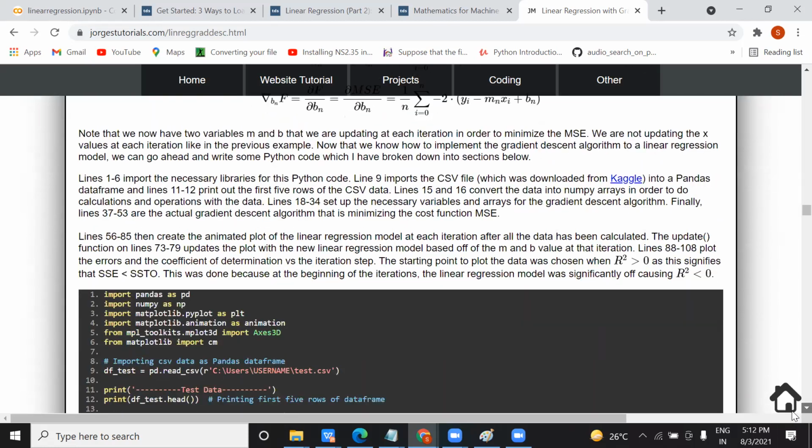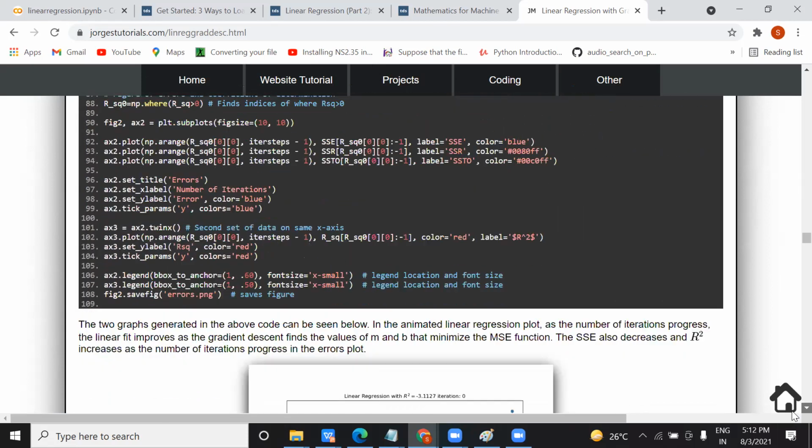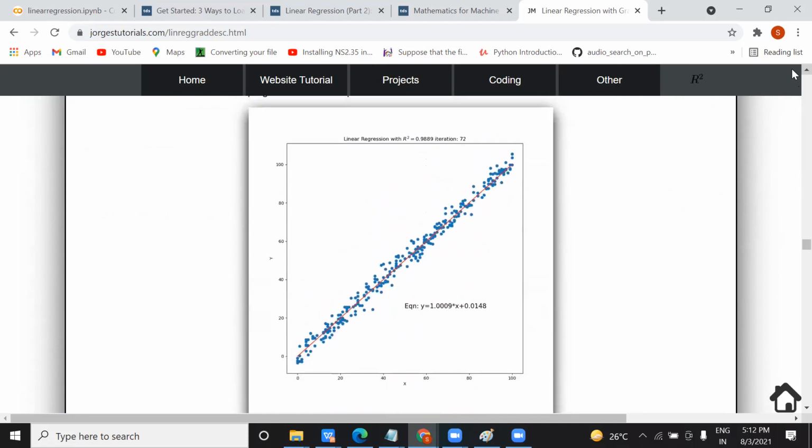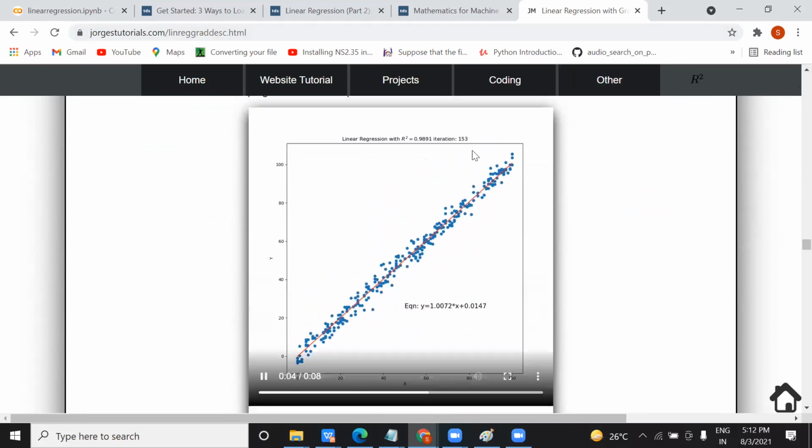Let me see if there is any graph. Okay, yeah. See here, this iteration means as you are training on more data, this line will keep on changing, and this line will adjust itself, and this is the equation of the line. You can see y equals mx plus c, where c is your intercept from the ground level, and this m value will be the difference between the two coordinates, meaning the slope value.